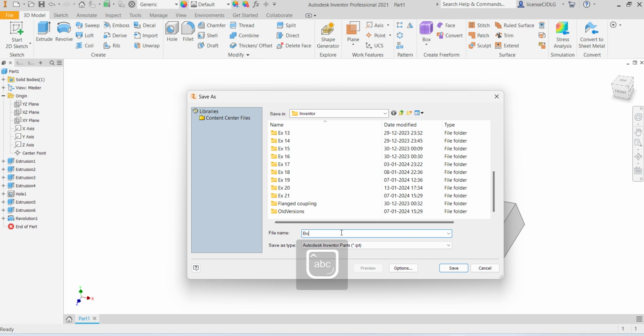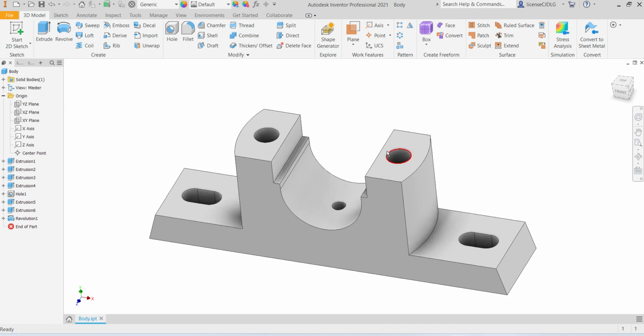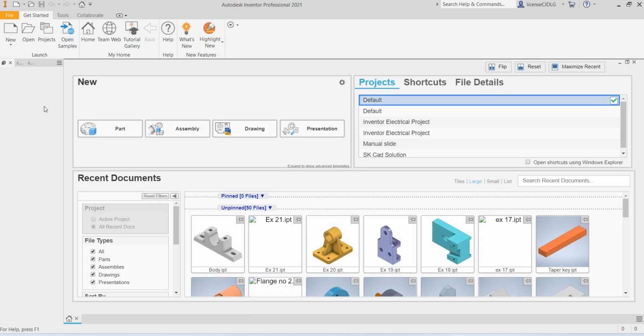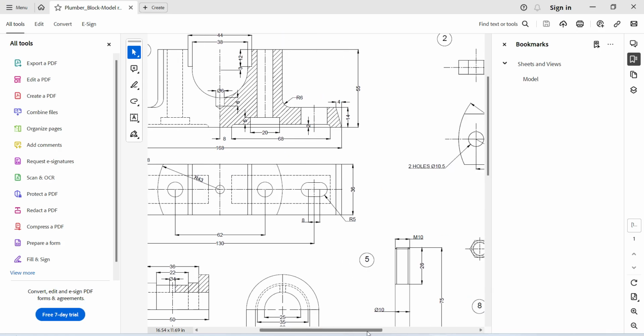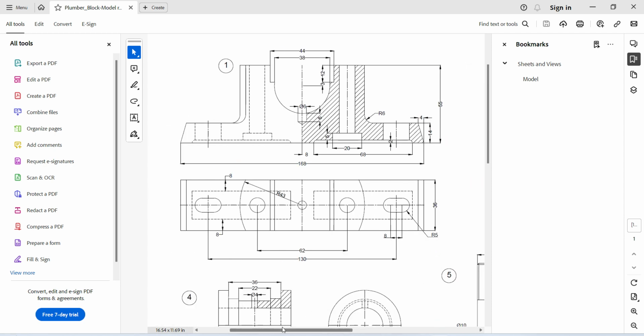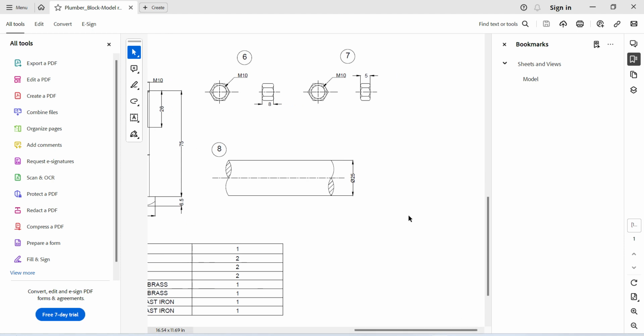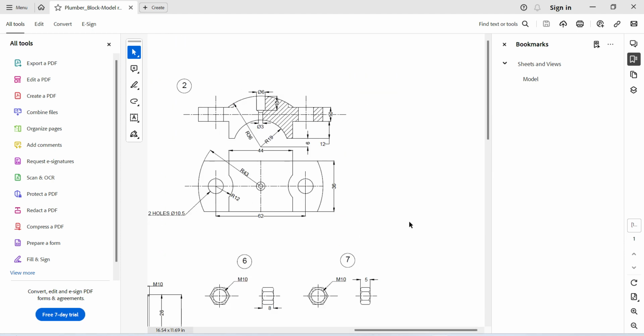Save as a body. Save. I will close this. Now the second part is the cap. So I will show you how to prepare the cap in Inventor. You can see all the dimensions.